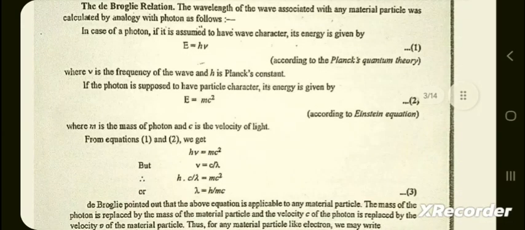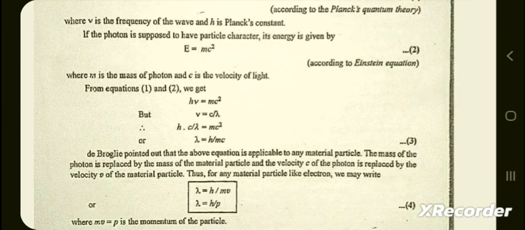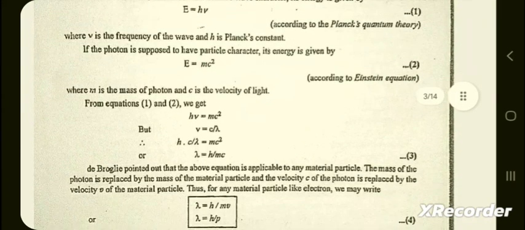If the photon is supposed to have particle character, its energy is given by E = mc² according to Einstein's equation, where m is the mass of the photon and c is the velocity of light. From equations 1 and 2, we get hν = mc², but ν = c/λ, where λ is the wavelength.